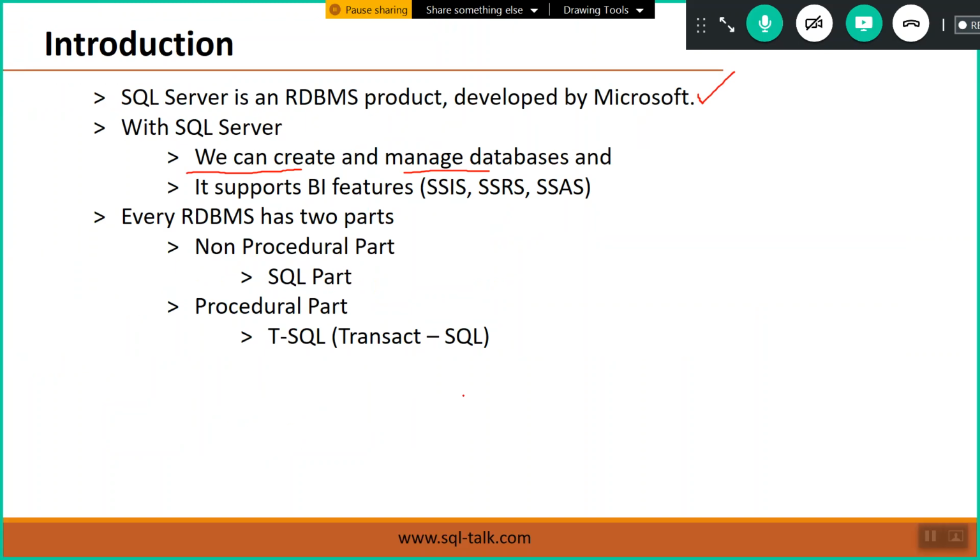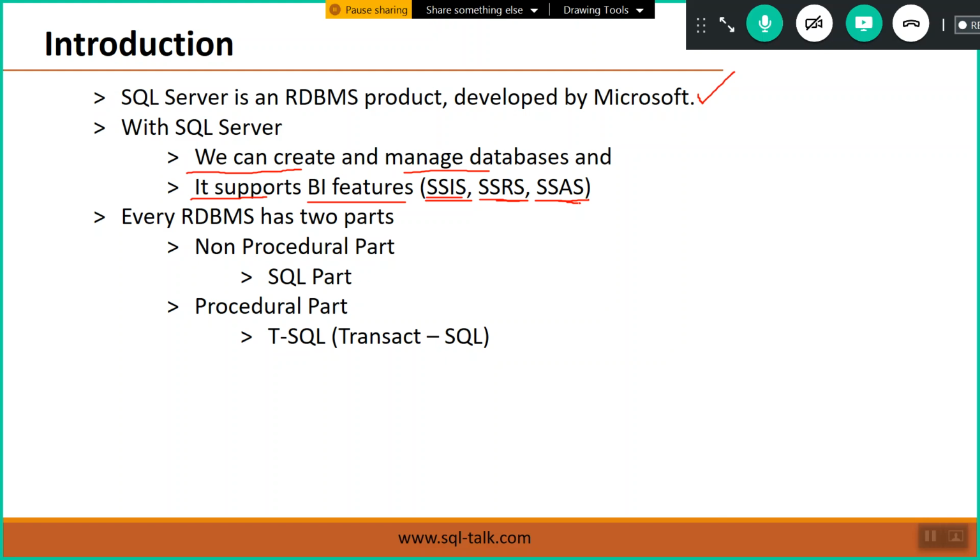Yes, our job is maintenance. As we have seen just now, SQL Server supports BI features also with IS, RS, AS. Here, SQL Server Integration Services, SQL Server Reporting Services, SQL Server Analysis Services. These are called BI features, business intelligence features of SQL Server. That's a very important point.